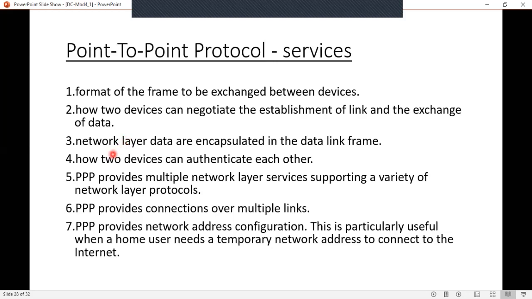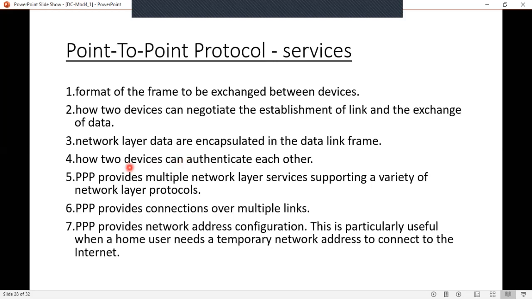Next service: it defines how two devices can authenticate each other. Authenticate means verify each other, that is, verify whether it is the intended user and sender or not. It defines how to authenticate each other.